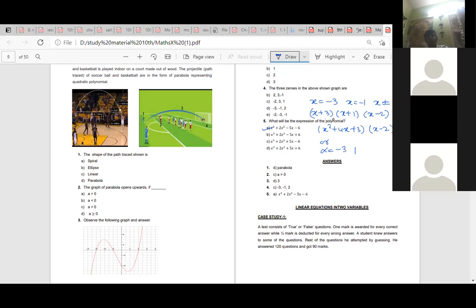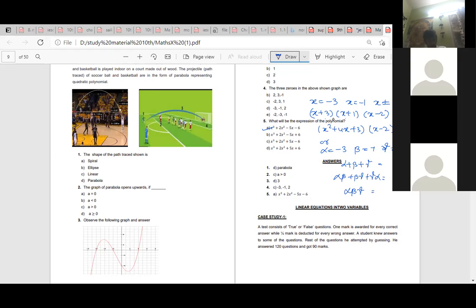Or the second method: alpha is minus 3, beta is minus 1, gamma is 2. Then find alpha plus beta plus gamma, alpha beta plus beta gamma plus gamma alpha, and alpha beta gamma, and write in the formula.